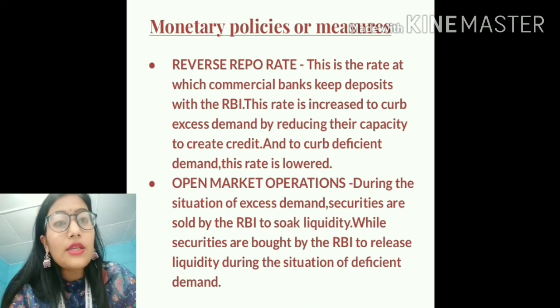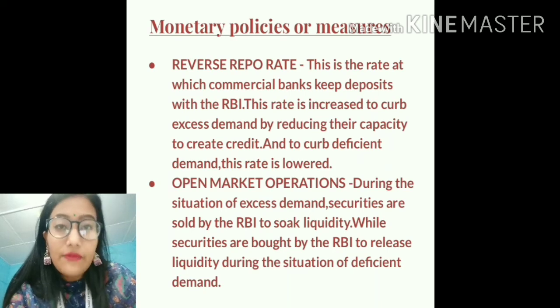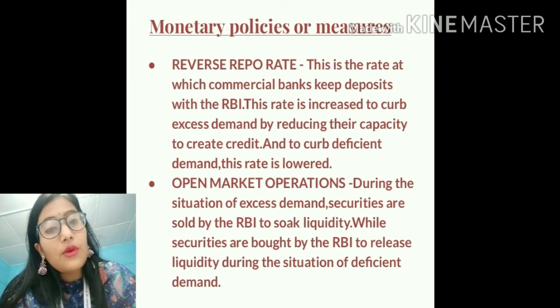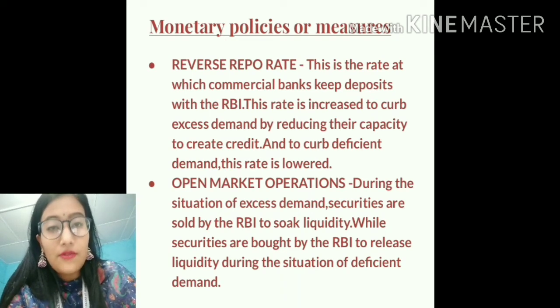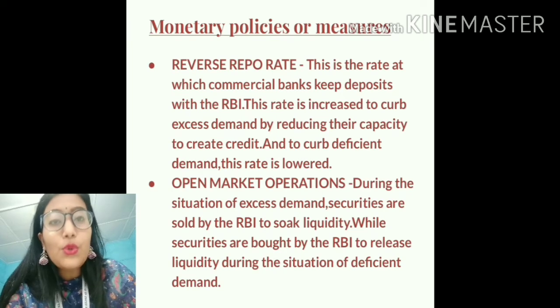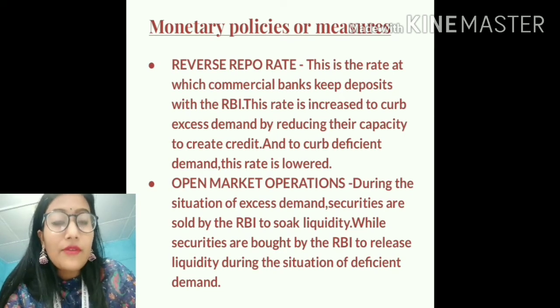On the other hand, in order to correct or to control the situation of deficient demand, what will happen? The Reserve Bank of India will buy the securities, and if it buys the securities, it will have to pay money, right? So while buying the securities, the RBI will have to pay money, and when it pays money, it will lead to the injection of liquidity in the economy.